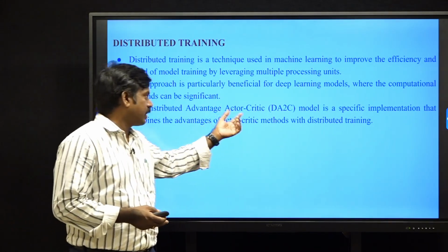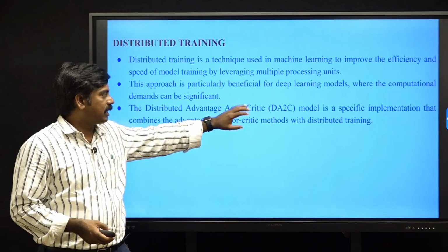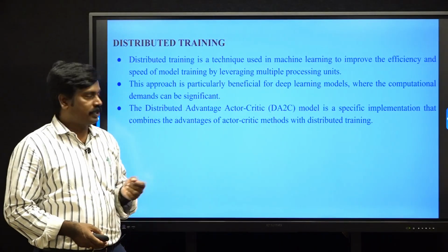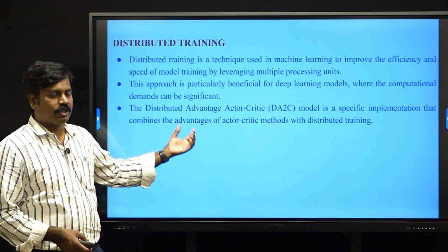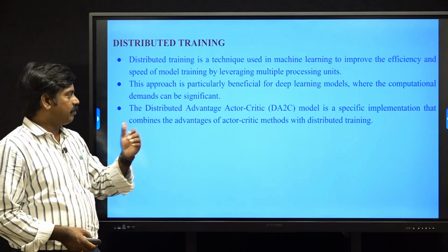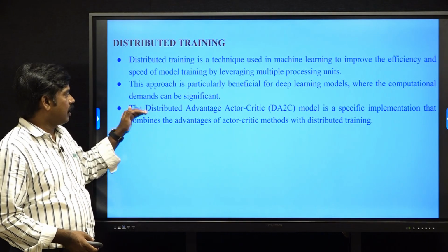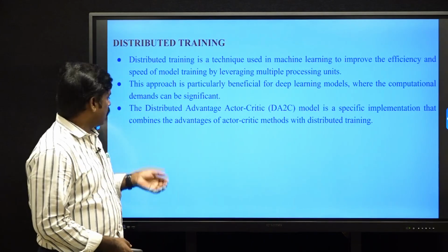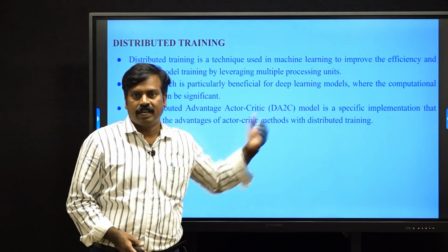It is a combination of the actor critic model. Actor critic was already explained in the previous session. Actor critic is the combination of policy and value function. The actor function is the policy function. The critic is the value function. We are using the advantage function to evaluate the selected action and to specify the reward. And here the training is distributed, that's why it is called the distributed advantage actor critic model, a specific implementation that combines the advantages of actor critic methods with distributed training.